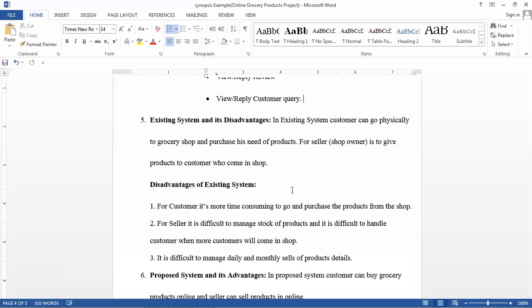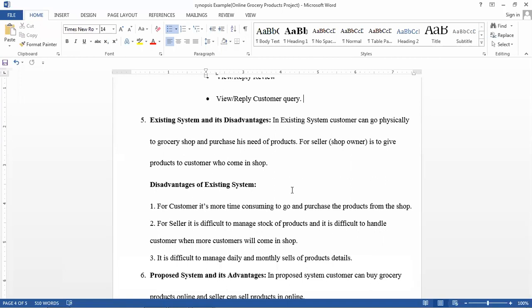In the existing system, the customer will physically go to the particular shop and purchase the products. Those will be the existing system. And what we are giving is an online application, that is the proposed system. We are giving the online application for the shop owner. In the existing system, the customer physically goes to the shop to purchase the products, and the seller will physically give the products to the customer who comes to the shop. So that is the existing system.